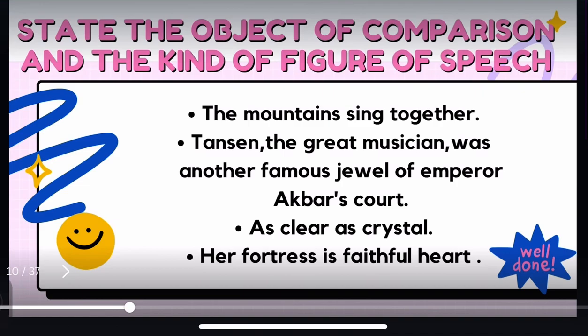Let us see the second sentence. Tansen, the great musician, was another famous jewel of Emperor Akbar's court. Tell me which figure of speech is there in this sentence? Yes, you guessed it right. Over here, there is a metaphor because the musician is compared with a precious jewel.